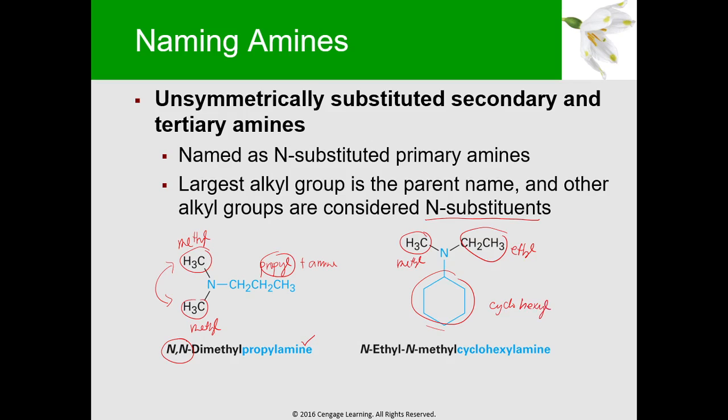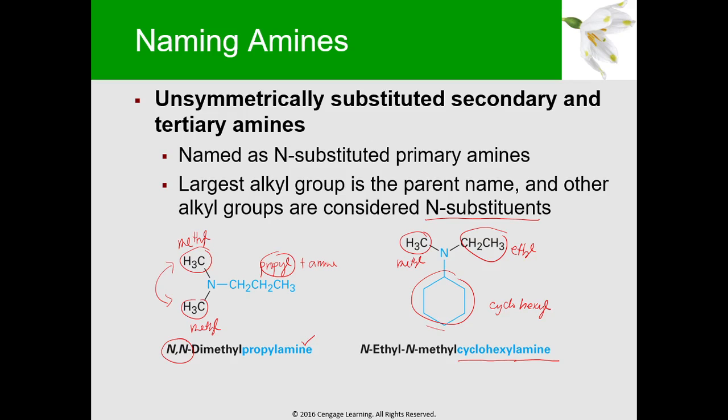Now, what is the largest alkyl group among the three? So, the largest is yung 6. So, that's why we will call this your cyclohexyl plus amino. So, cyclohexylamine. Yun yung parent name. Then, i-identify na natin yung mga substituents. So, dun sa N, may nakakabit na methyl at may ethyl.